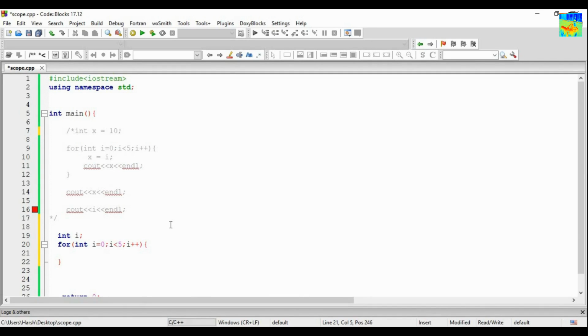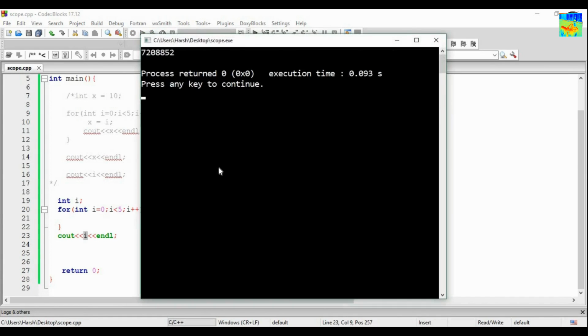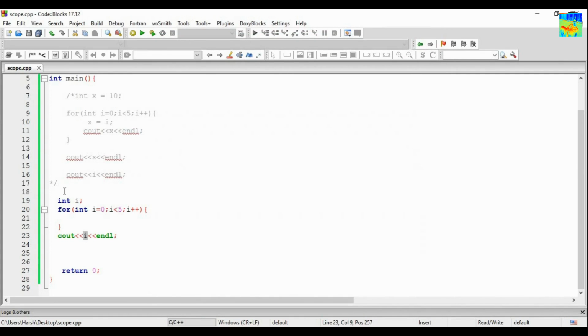Now I am not doing anything inside the loop, and here I am printing the value of i. Now again at line number 23, there exists only one i in the memory, and this is that i. Hence my output should be a garbage value. Simple. So the output is a garbage value. This was also the same case. Now let's comment it out.